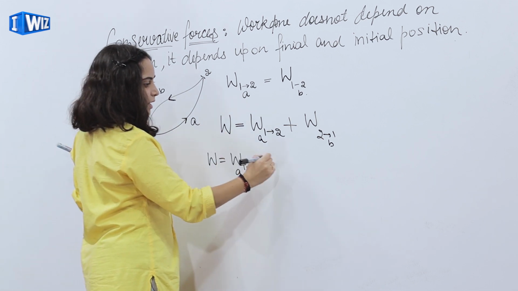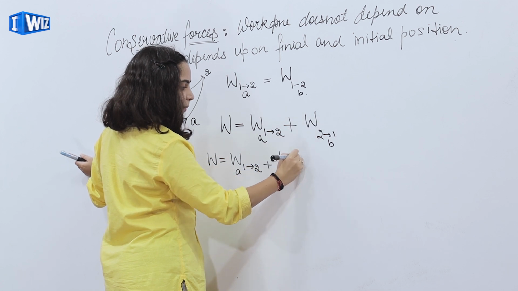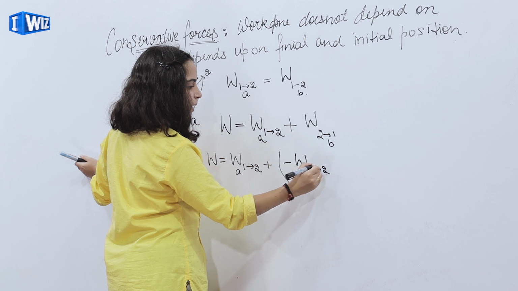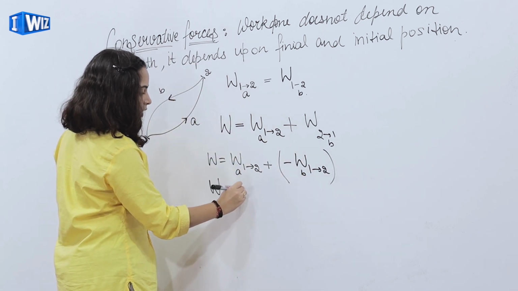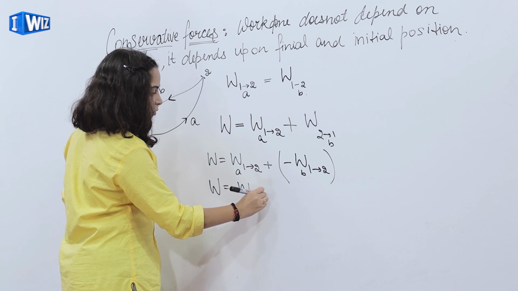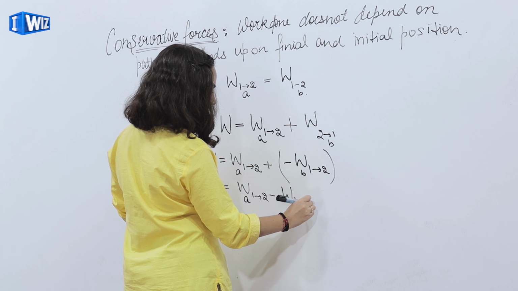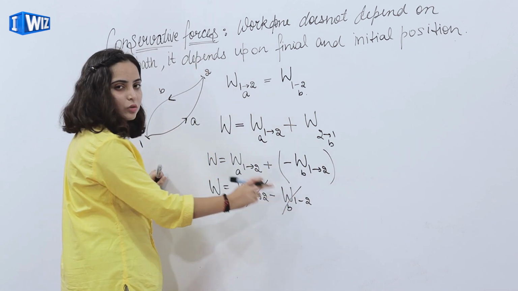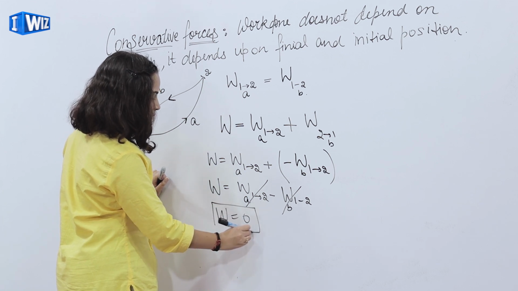So we can write work done from 2 to 1 as minus of work done from 1 to 2 by path B. So I'll get work done from 1 to 2 minus work done from 1 to 2 using path B. This cancels out because the magnitude is same. So the work done goes to 0.